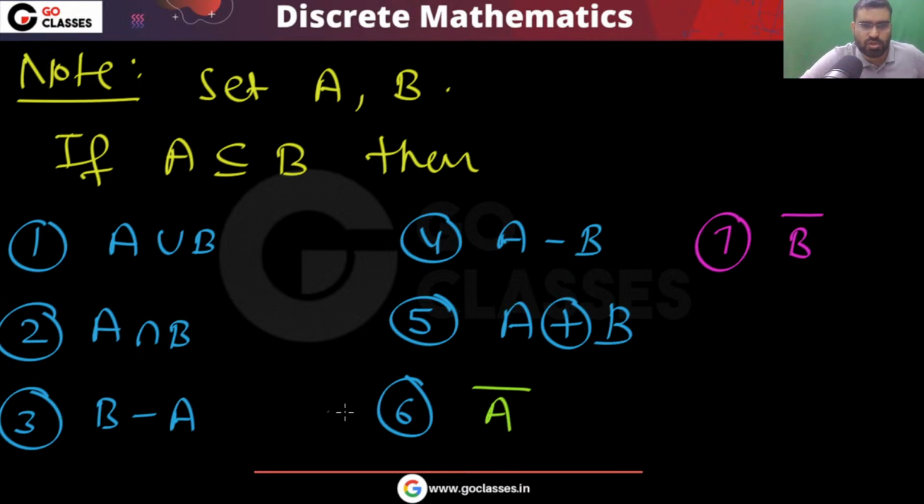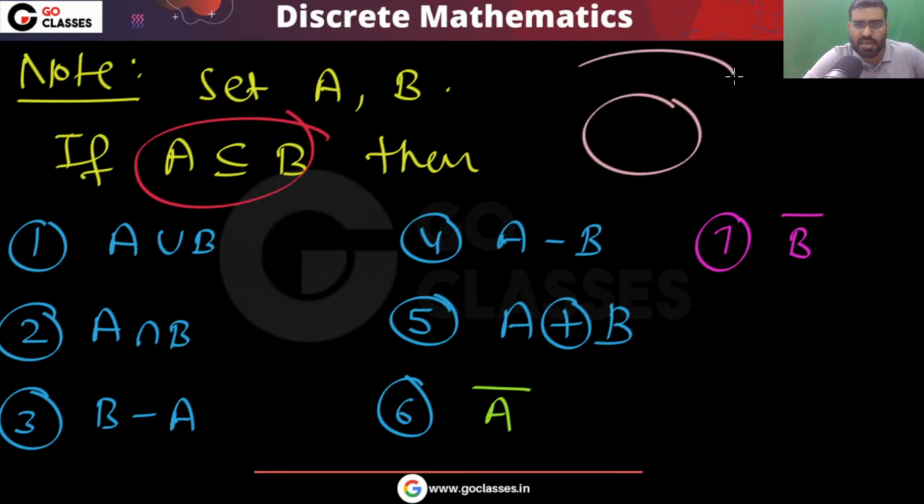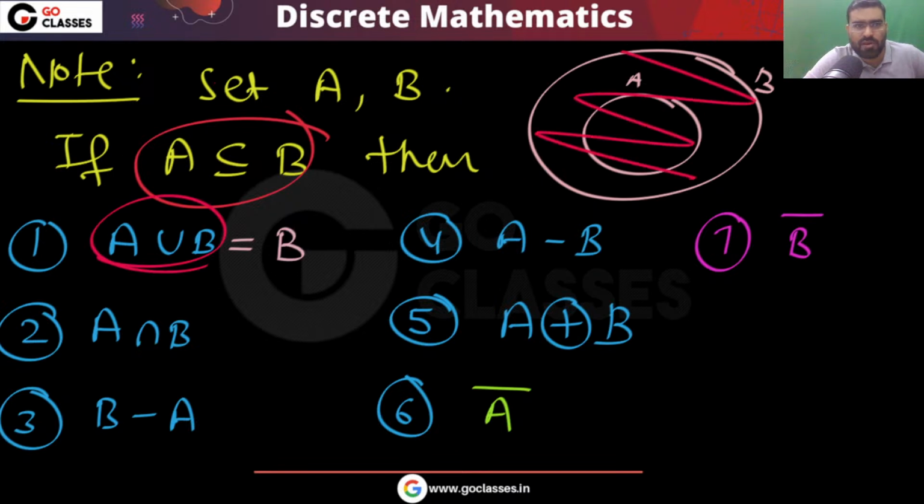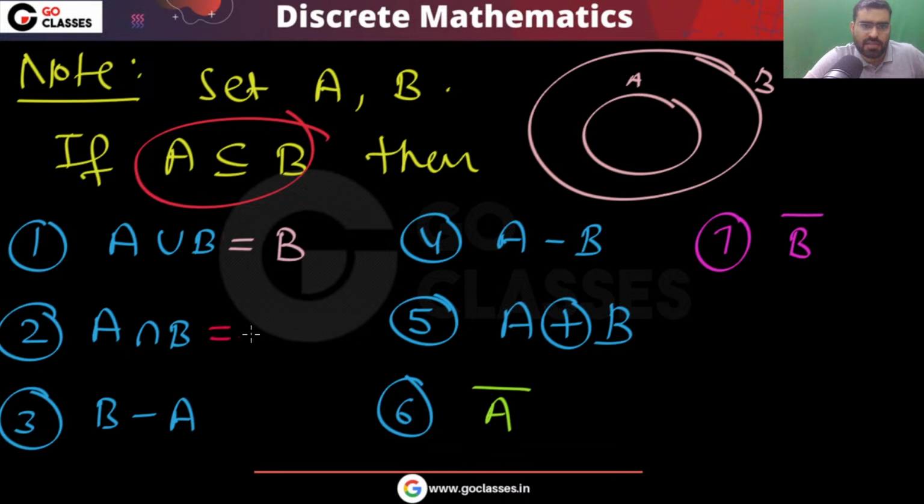These are the questions I am asking. Quickly tell me the answer. If A is a subset of B, remember every element of A is also an element of B. Then their union will be the same as B. The intersection, the common part, will be the same as A.